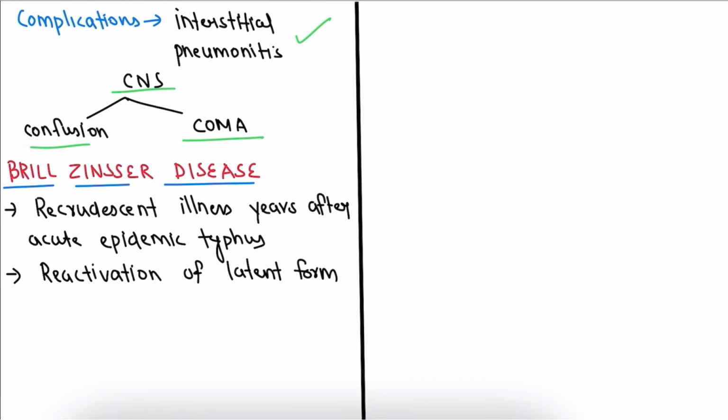The second most important point that we have to remember in epidemic typhus is Brill-Zinsser disease. It is a recrudescent illness years after acute epidemic typhus. So it is basically because of reactivation of the latent form that is present in the body even after many years of infection. So if there is a reactivation of that latent form, we can see Brill-Zinsser disease, and the symptoms are very mild and not very fatal.